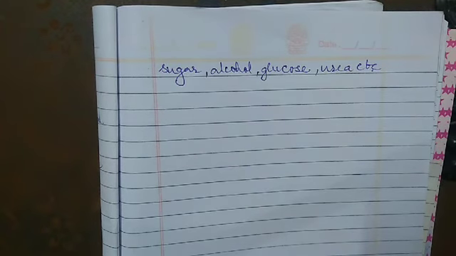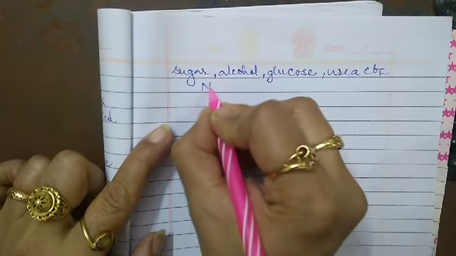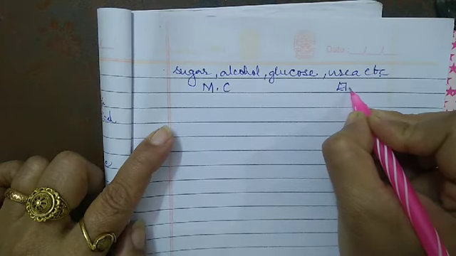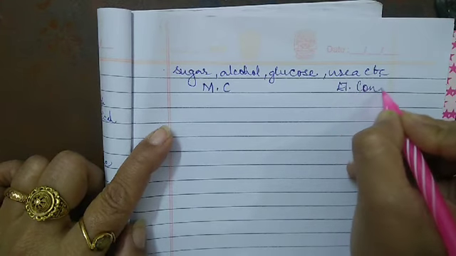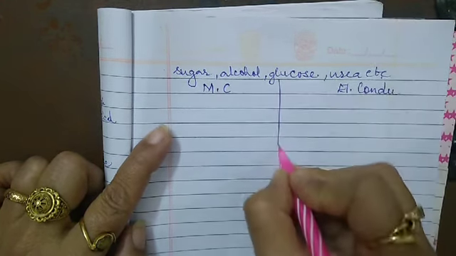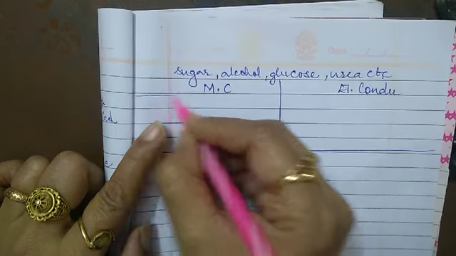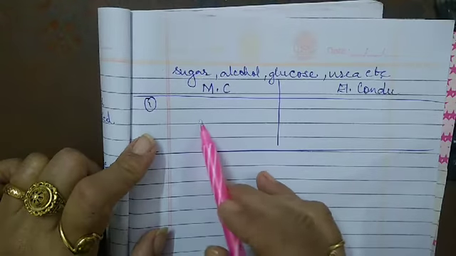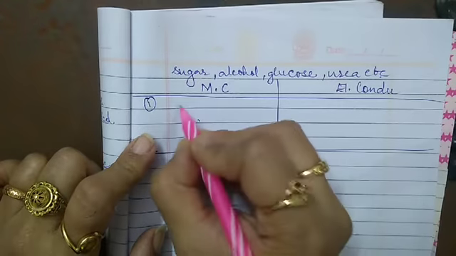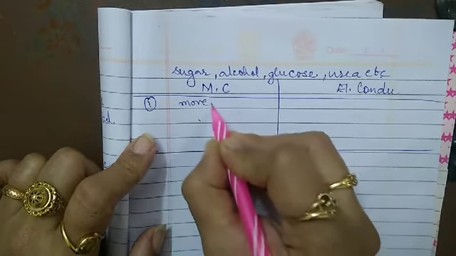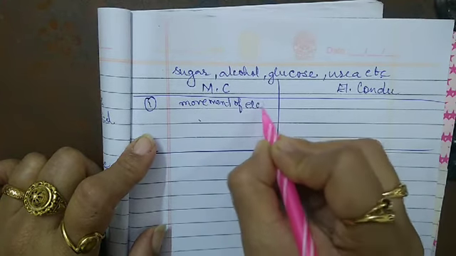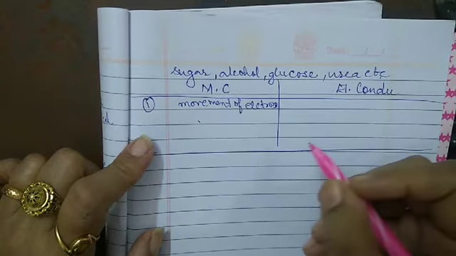Now if you want to distinguish between metallic and electrolytic conduction, the basic difference is that metallic conductance is carried by the movement of electrons.